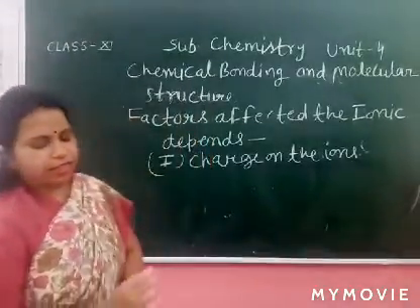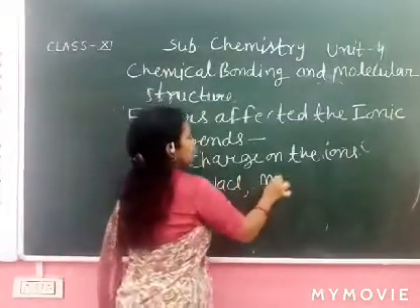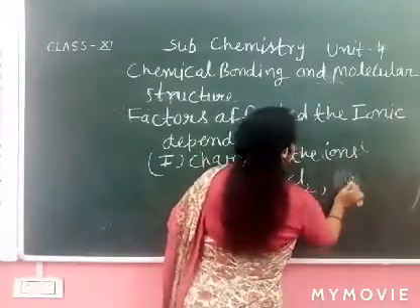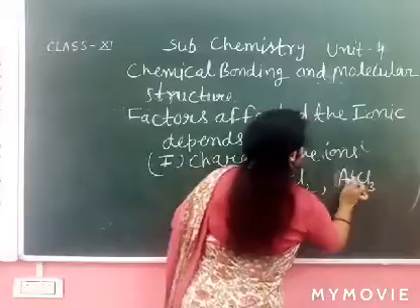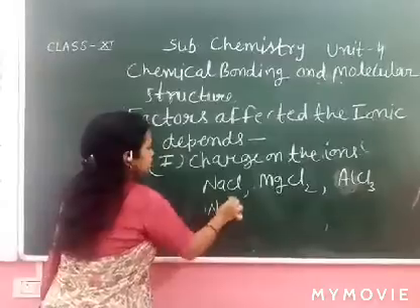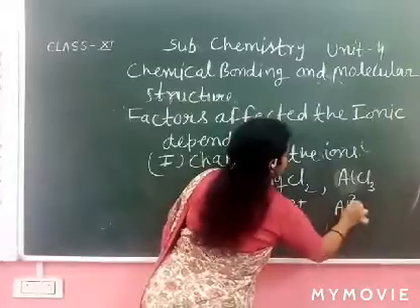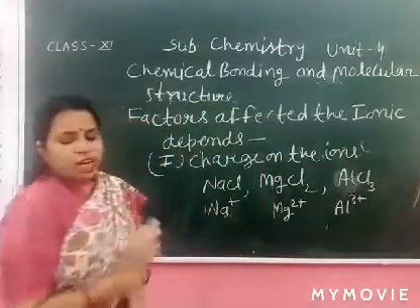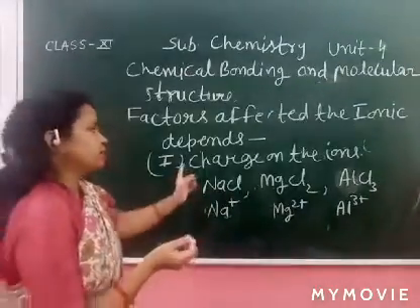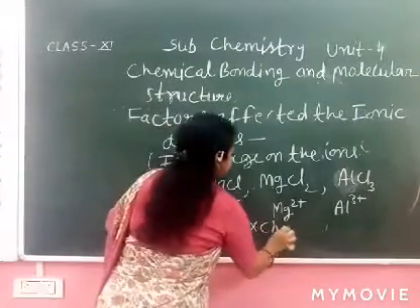Take an example like NaCl, MgCl2, AlCl3. The charge on the ions is Na+, Mg2+ and Al3+. So the greater the charge on the ions, the greater the attraction of the bond. It means lattice energy is high. So lattice energy depends on the charge on the cation.